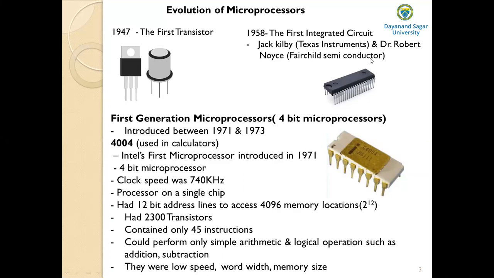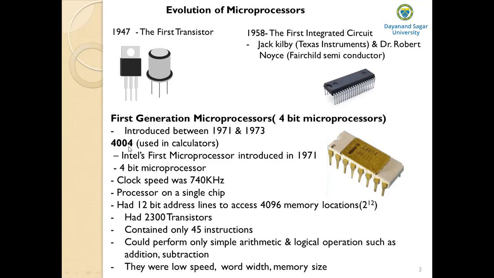So coming to the first generation microprocessor. First generation microprocessors are also called the 4-bit microprocessors. The first generation microprocessors were introduced between 1971 and 1973. And one such 4-bit microprocessor is the 4004. 4004 is nothing but the microprocessor IC number.